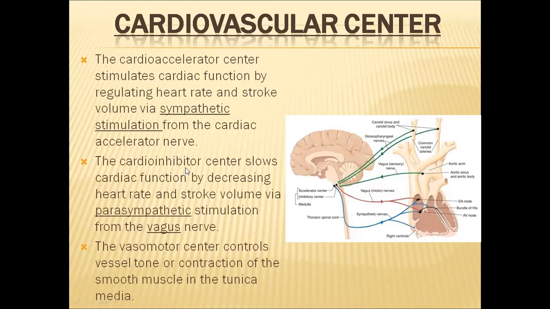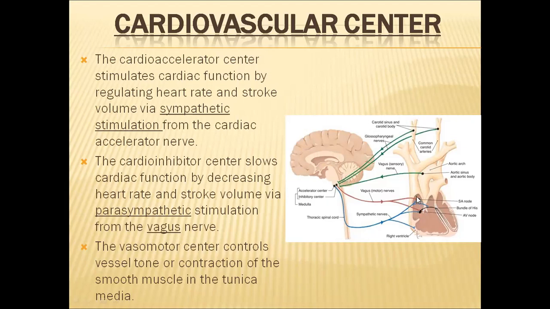Another center is the cardio inhibitor center. As the name suggests, this cardio inhibitor center will decrease the heart rate, and stroke volume also will be decreased by this cardio inhibitor center. And this cardio inhibitor center will perform its duties with the help of the parasympathetic nervous system. In the parasympathetic nervous system, here in this diagram, you can see this red colored one. This is the vagus nerve. Through the vagus nerve, this cardio inhibitor center will send impulses, or action potentials, to the SA node and AV node, heart muscles.